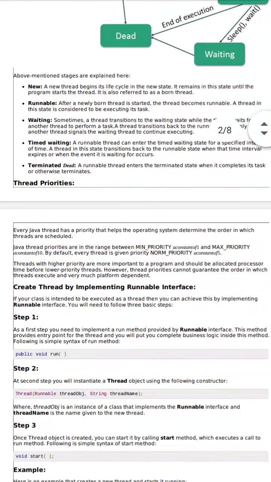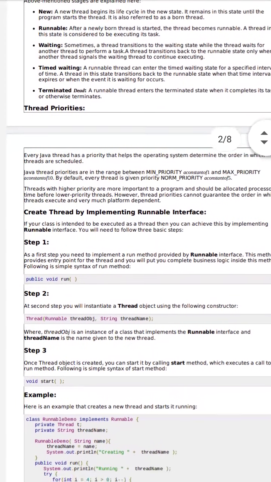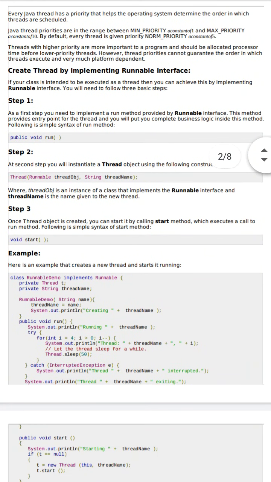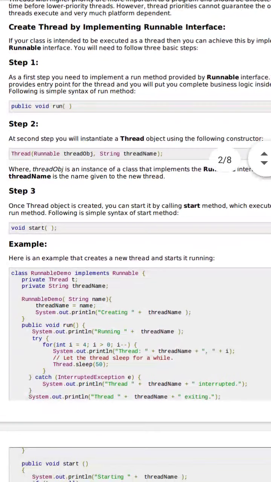Now we come to how a thread is created. There are two options through which we can create a thread: one is to create a thread by implementing the Runnable interface, or to create a thread by extending the Thread class.